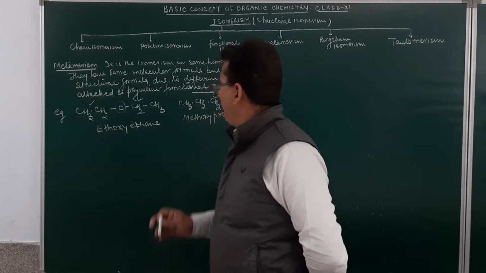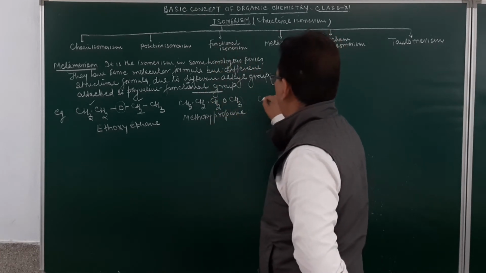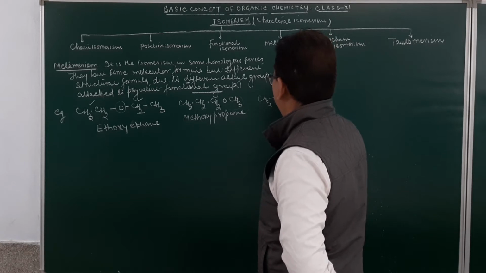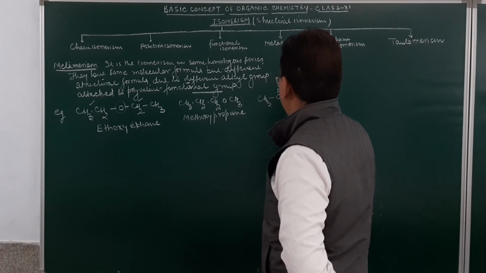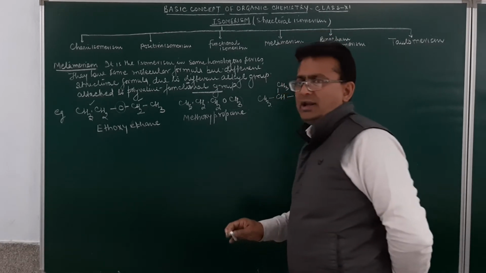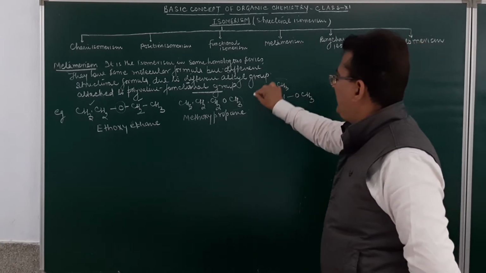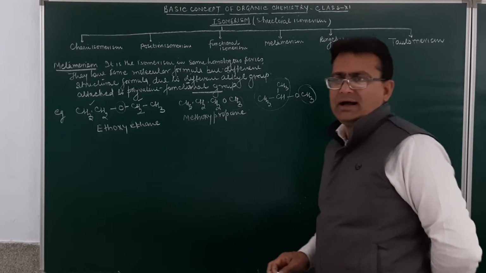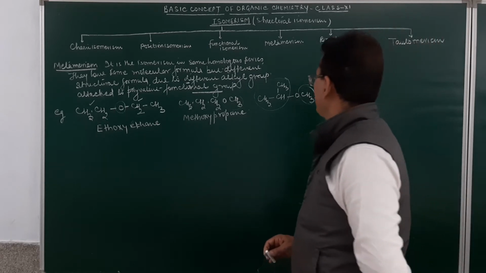Now, suppose we change this also and write it this way: CH3CH(CH3)OCH3. What is the name of this one? This is isopropyl and this is methyl, so methyl isopropyl ether.